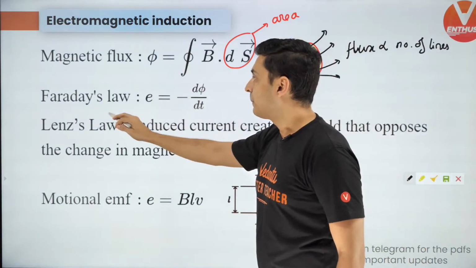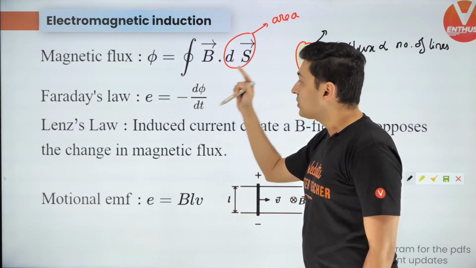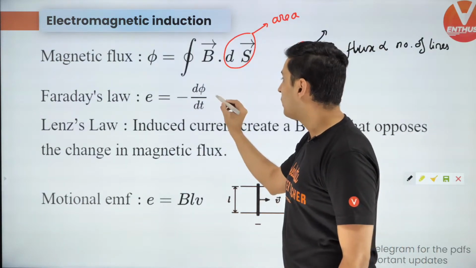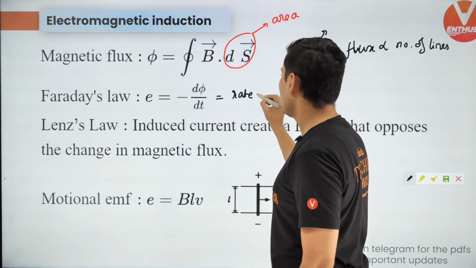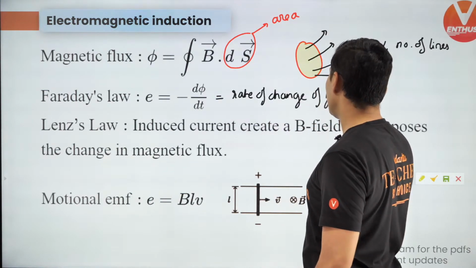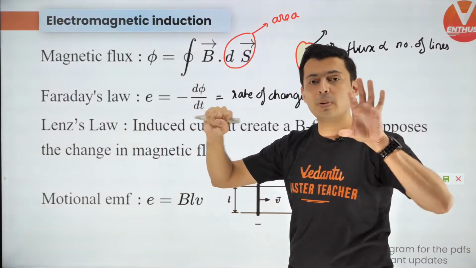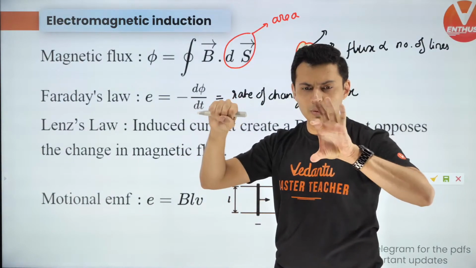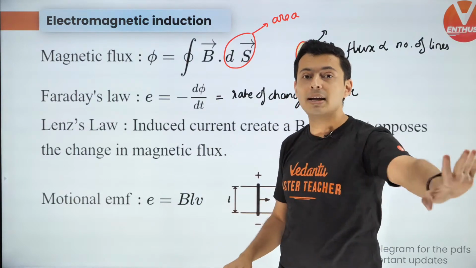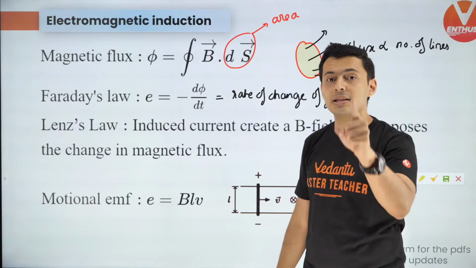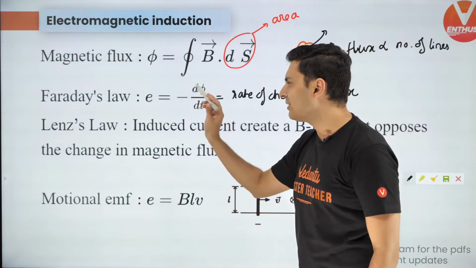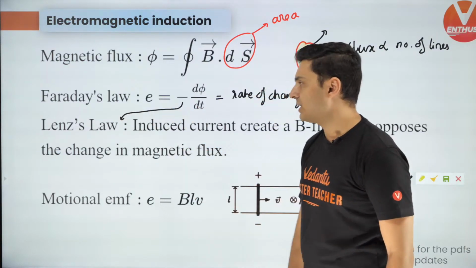Next up, Faraday's law. The rate of change of this flux gives you the induced EMF. I'll repeat, the rate of change of flux. So if the flux does not change, even if you place a very strong magnet, if you do not move it or turn it, there will be no electricity produced. Only changes in the flux produce electricity. Keep this in mind. Now the minus sign stands for the direction, Lenz's law.